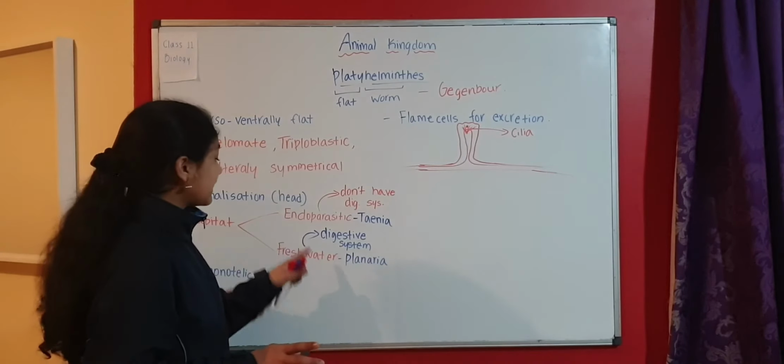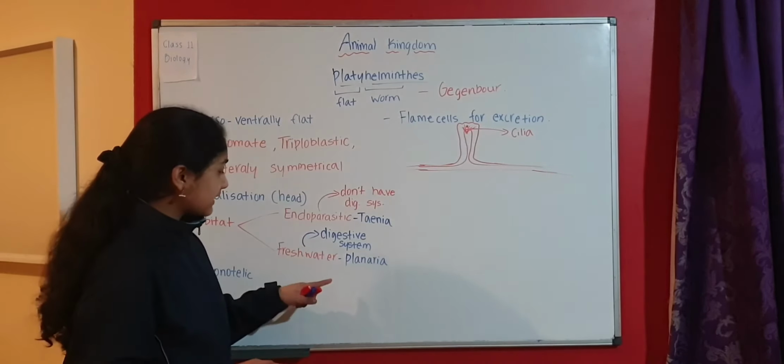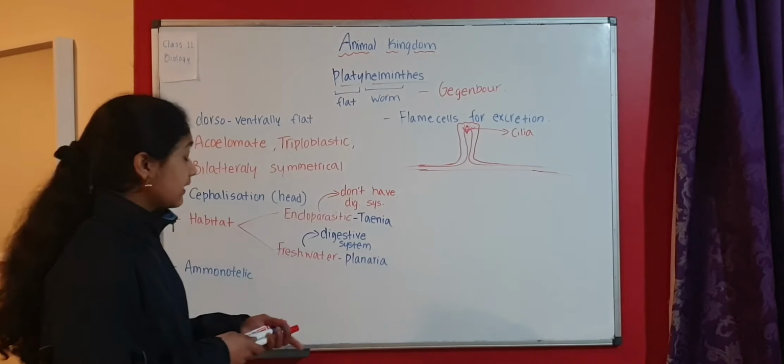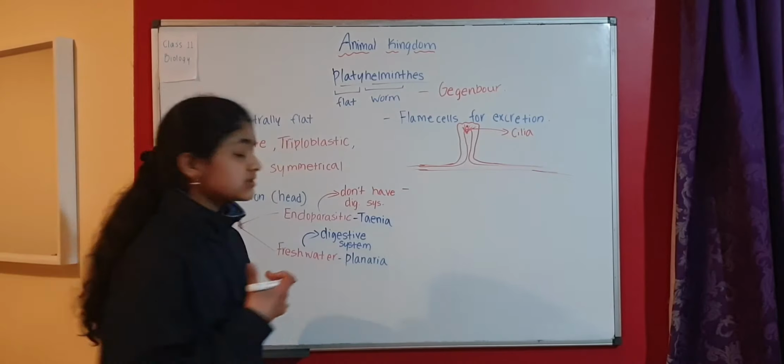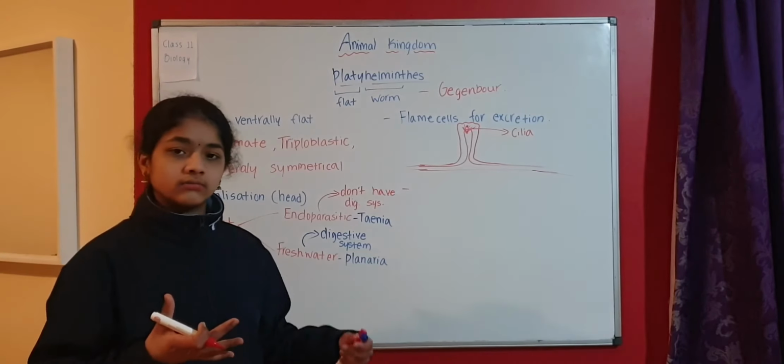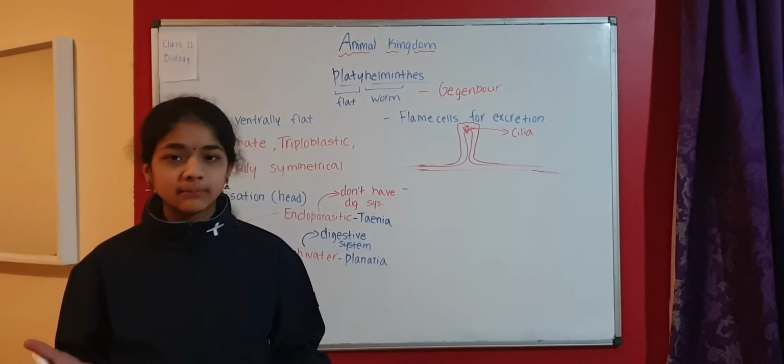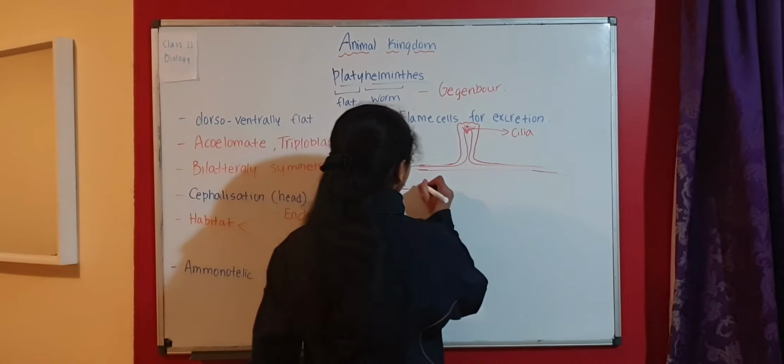Freshwater platyhelminthes have a digestive system. If a digestive system is present, what kind is it? Is it a complete digestive system, or an incomplete one? It is an incomplete one.